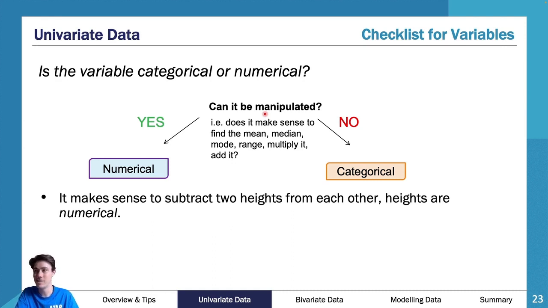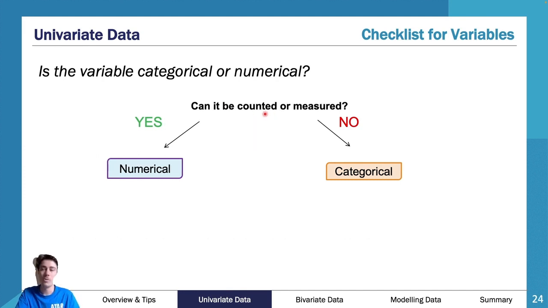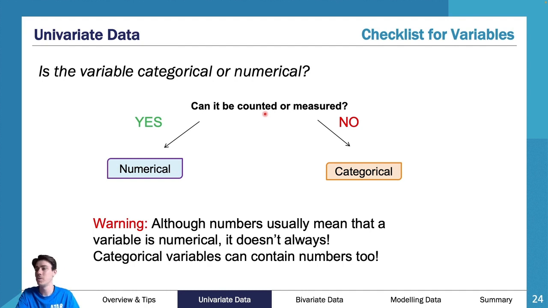There's not even anything else going on with it, so you can't really do that. Can it be counted or measured? Although numbers usually mean that a variable is numerical, it doesn't always. This is a really good point. A really common categorical ordinal piece of data, so it can have an order, comes up a lot.